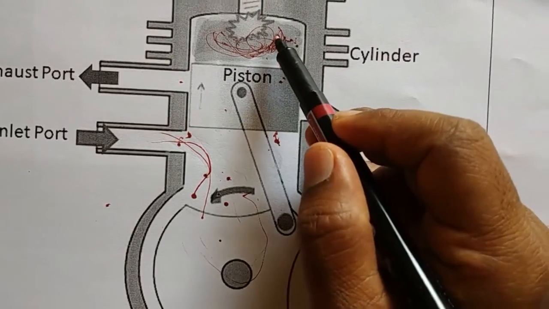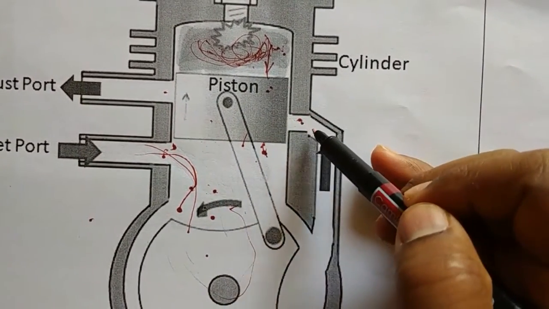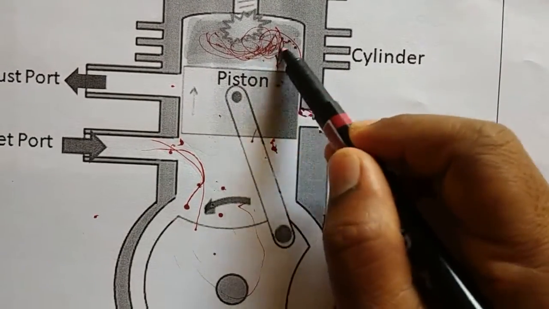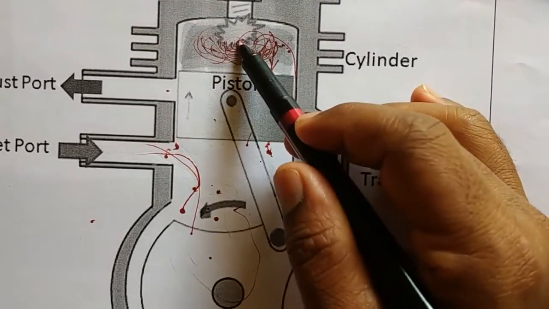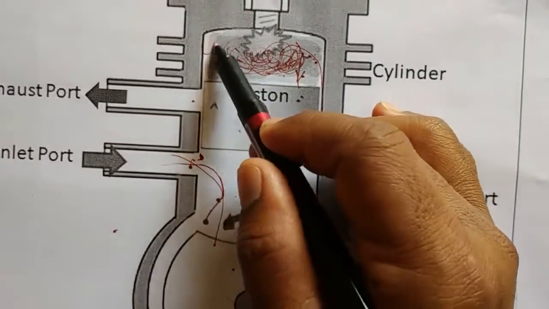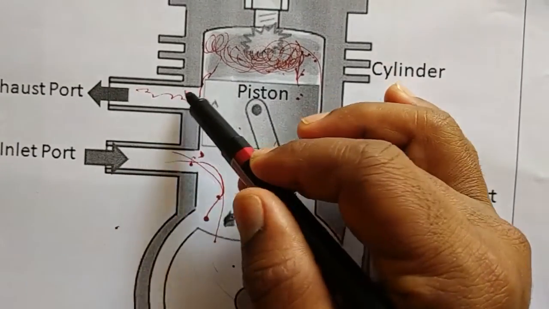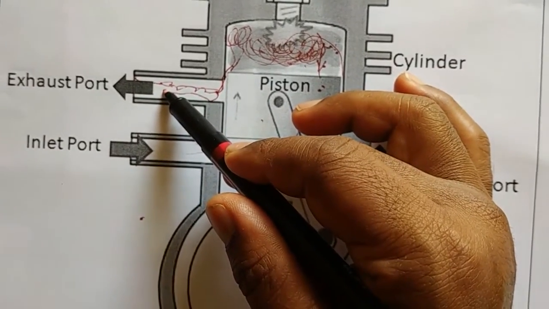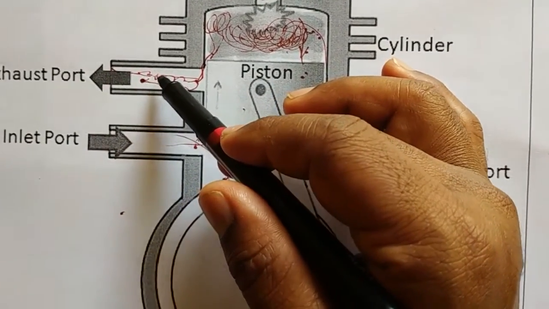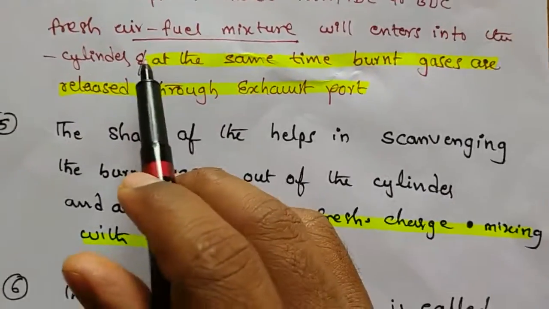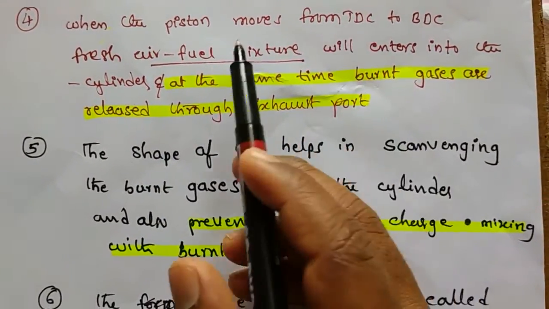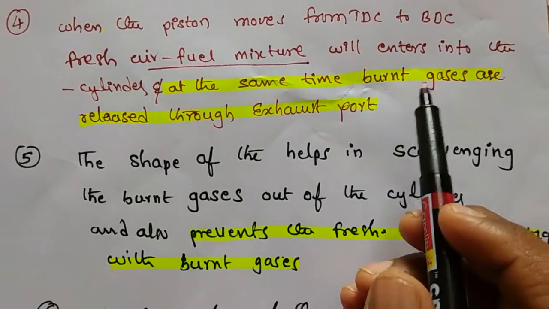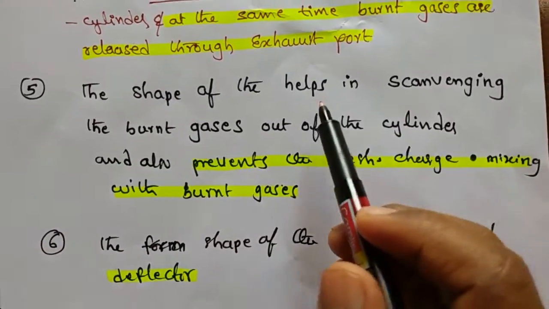So when the piston moves from TDC to BDC, through this transfer port, fresh air fuel mixture will enter into the engine cylinder. At the same time, exhaust gases, burnt gases, are carried out to the atmosphere through the exhaust port. Once again listen, fourth point. When the piston moves from TDC to BDC, fresh air fuel mixture will enter into the cylinder. At the same time, burnt gases are released through the exhaust port. And all of you observe the fifth point.